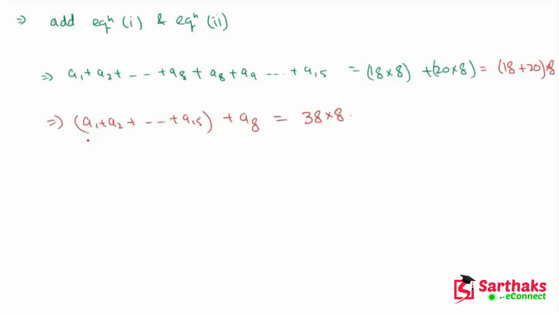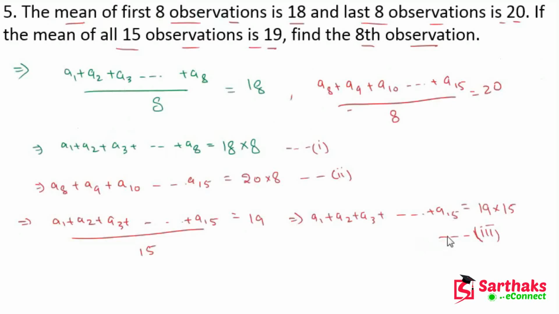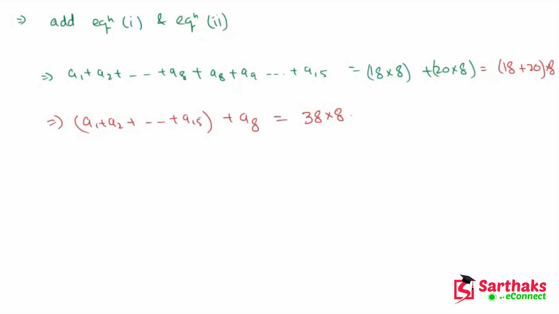Now A1 plus A2 plus and so on plus A15 is, from the third equation, 19 into 15. So 19 into 15 plus A8 is equal to 38 into 8. I hope you understand these things.